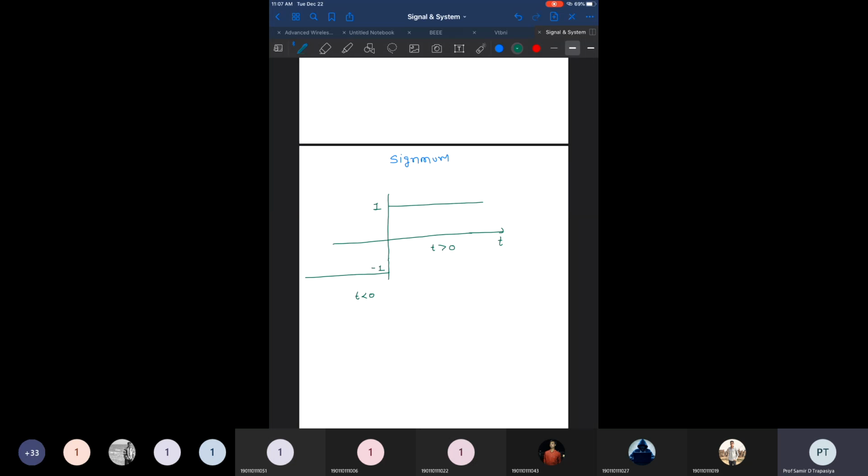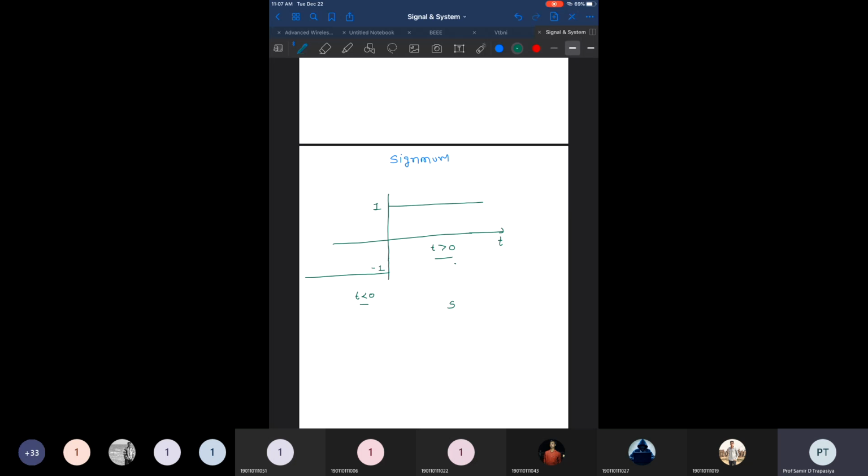So this always has only two values. Either it is positive, like a positive unit pulse, with a constant value of 1 for all the points where t is greater than 0, but for all the points where t is less than 0, it always shows the negative value, right? So it just defines a polarity, because here t is negative so the amplitude is also negative, and in this region t is positive, t greater than 0, so the amplitude is also positive.